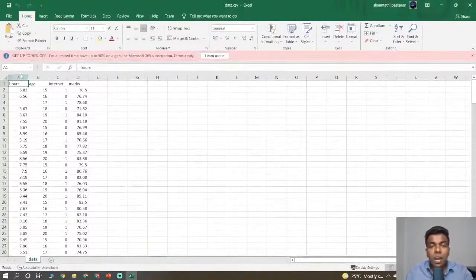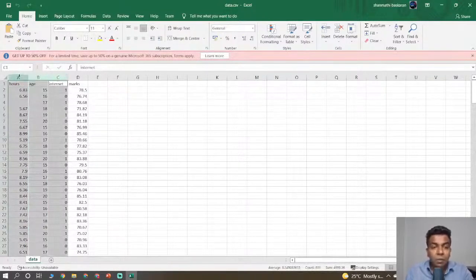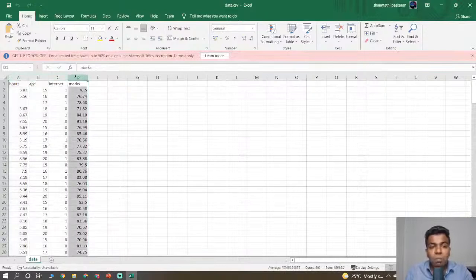We are going to predict the mark based on some parameters. For example, this is the study hours of the person, this is the age of the person, and this is the status giving whether the person has internet or not. Based on these three features, we are going to predict the mark of a certain person.